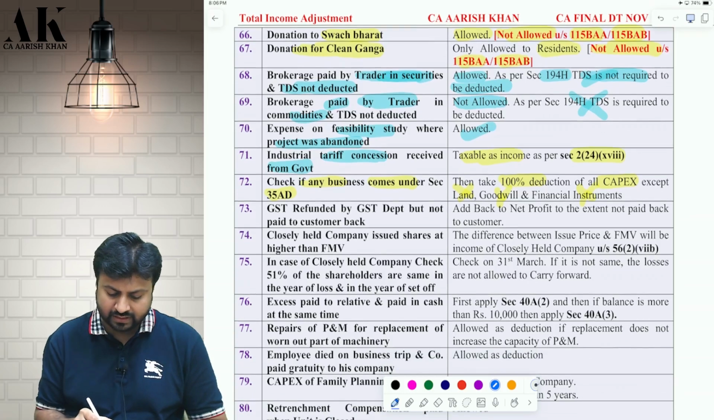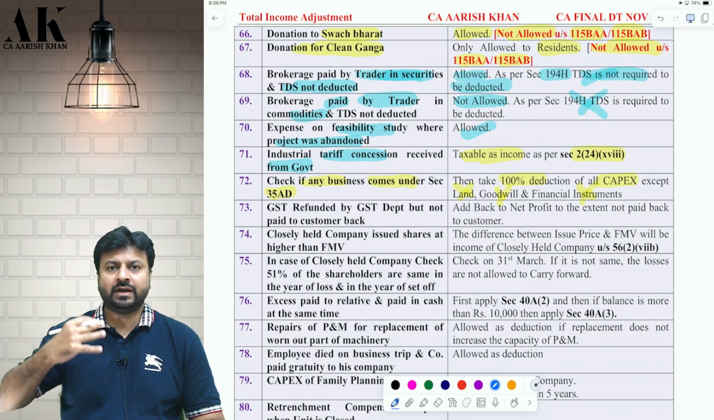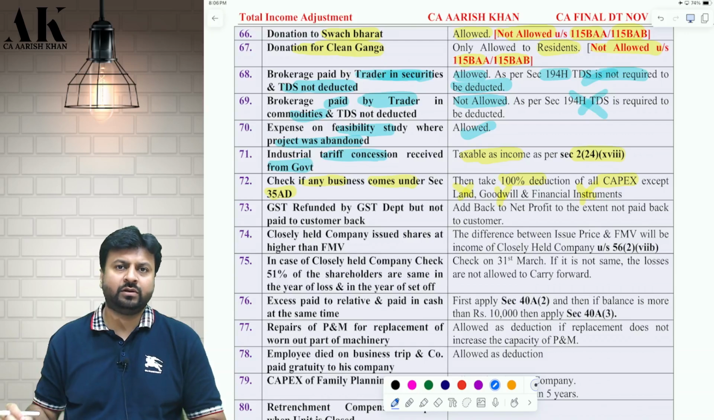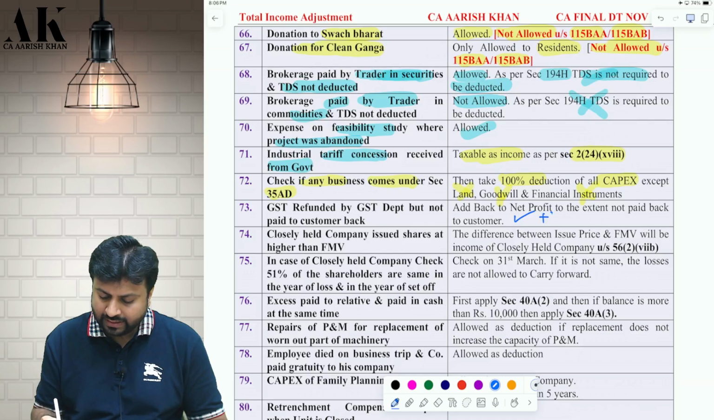Okay. Next one, GST is refunded by GST department. Say GST department has given me refund of 10 lakh rupees, out of which 7 lakh rupees I have paid to the consumers and 3 lakh rupees I have not paid back to the consumer. So whatever amount I have not paid back to the consumers, I have to add back to my net profit.